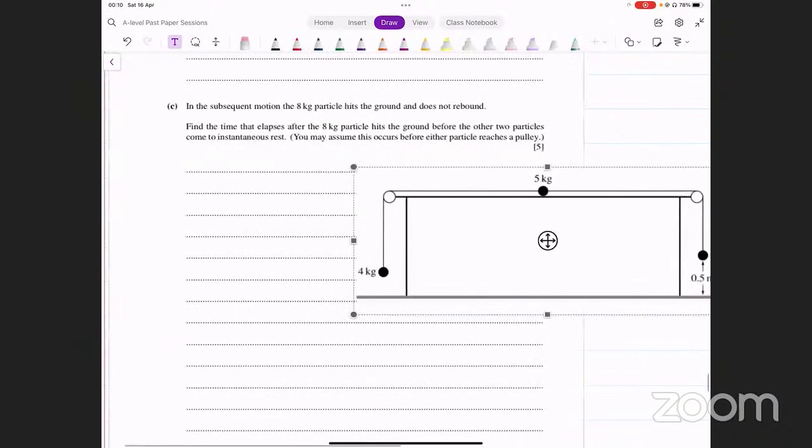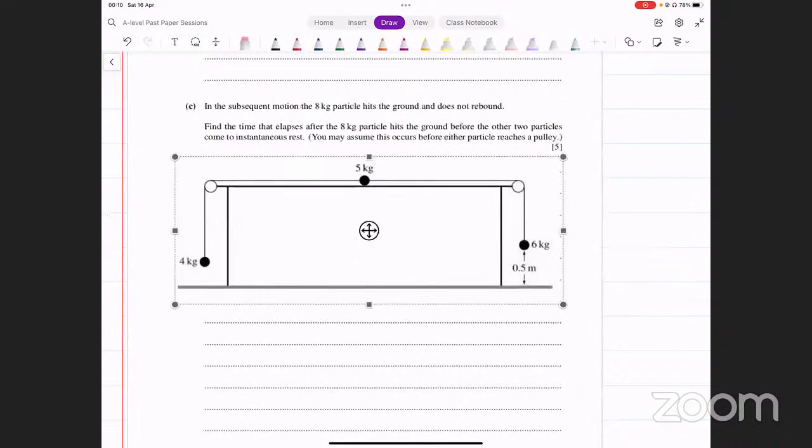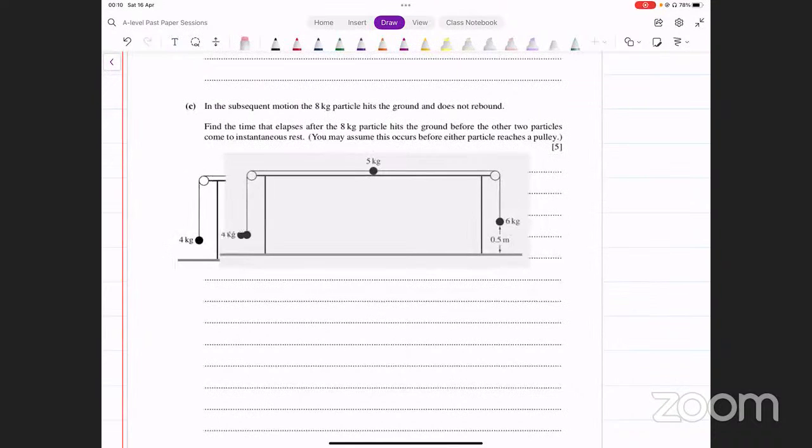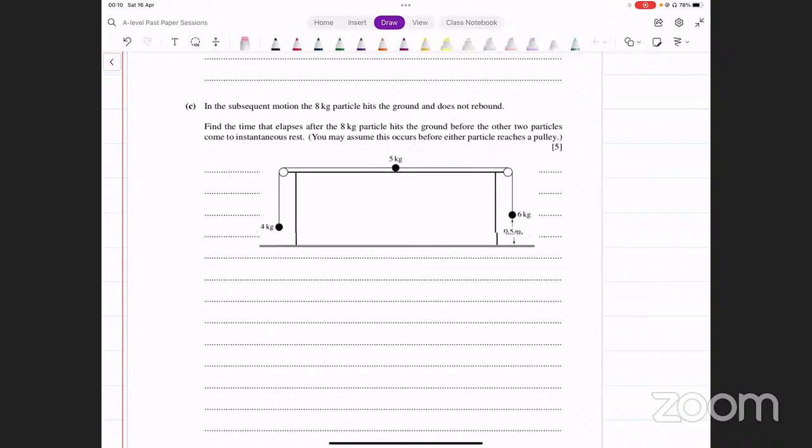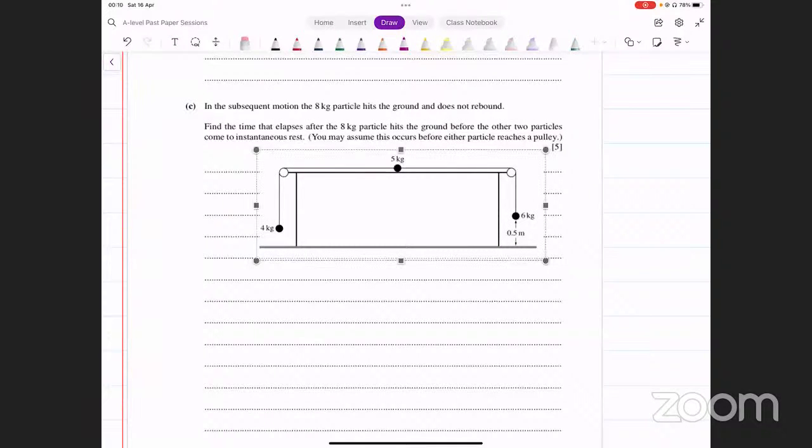Okay, so this is the figure that we have. Now remember 6 kg वाला particle replace हो गया था 8 kg के साथ. Keep that in mind. We don't have this anymore. We've got an 8 kg particle here. Okay. Now the 8 kg particle hits the ground and does not rebound.